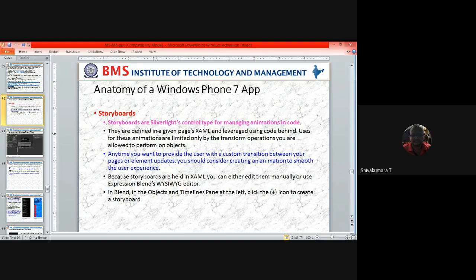Animations you can define in the XAML application page by editing it. Also, animations are limited only by the transform operations you are allowed to perform on objects.